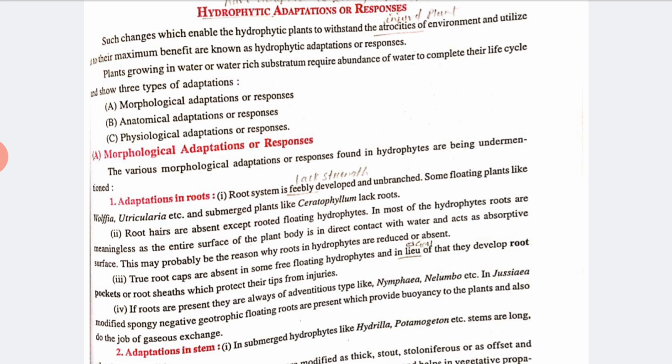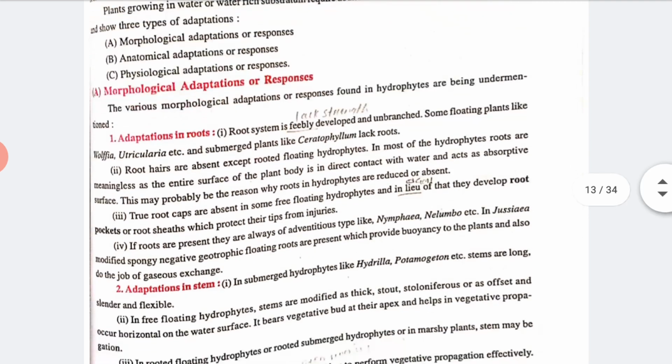Plants growing in water or water-rich substrates require an abundance of water to complete their life cycle.